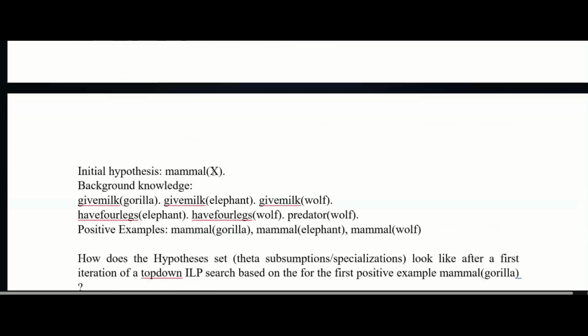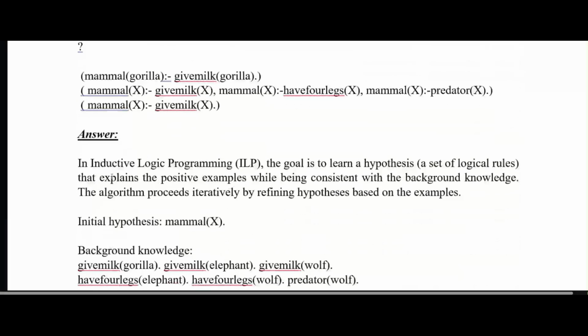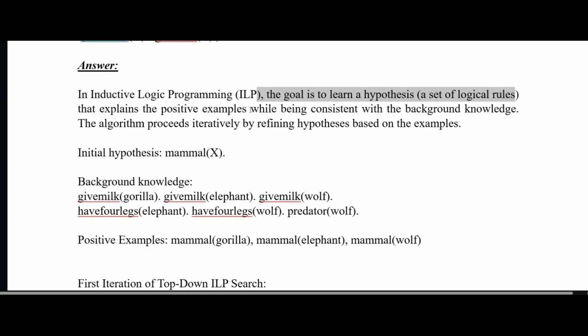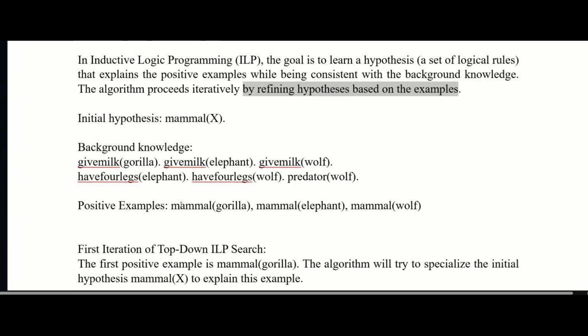So in an inductive logic program, the goal is to learn hypothesis, a set of logical rules that explain the positive examples while being consistent with the background knowledge. The algorithm proceeds iteratively by refining hypothesis based on examples. Like initial hypothesis, mammal X. So background is give milk gorilla, give milk elephant, give milk wolf. They have 4 legs elephant, 4 legs wolf and predator wolf. Positive examples are mammal gorilla, then mammal elephant and mammal wolf.